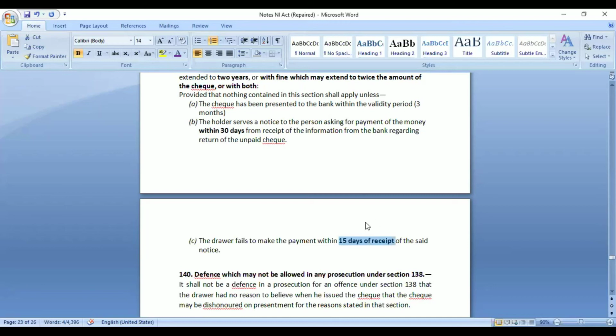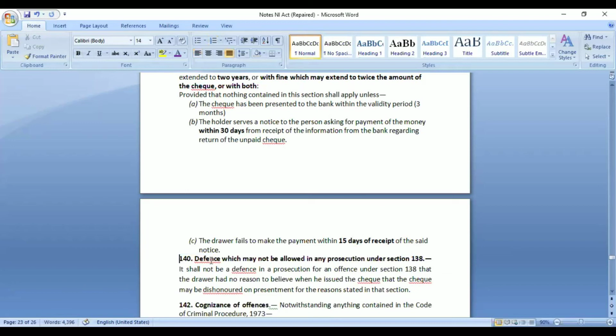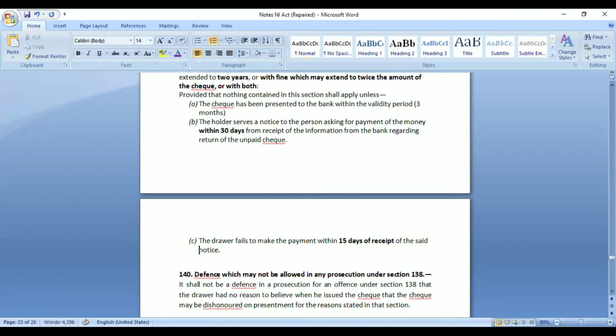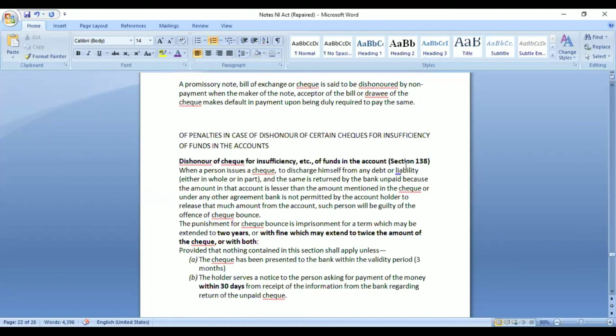And if within 15 days he makes a partial payment, for example, the total payment was 50,000 and he made 30,000 payment within 15 days, then also it will be considered a check bounce case because the person has not paid the amount completely. So he cannot just make a partial payment and release himself from the obligation. He will still be liable under law. So this is the provision regarding check bounce.